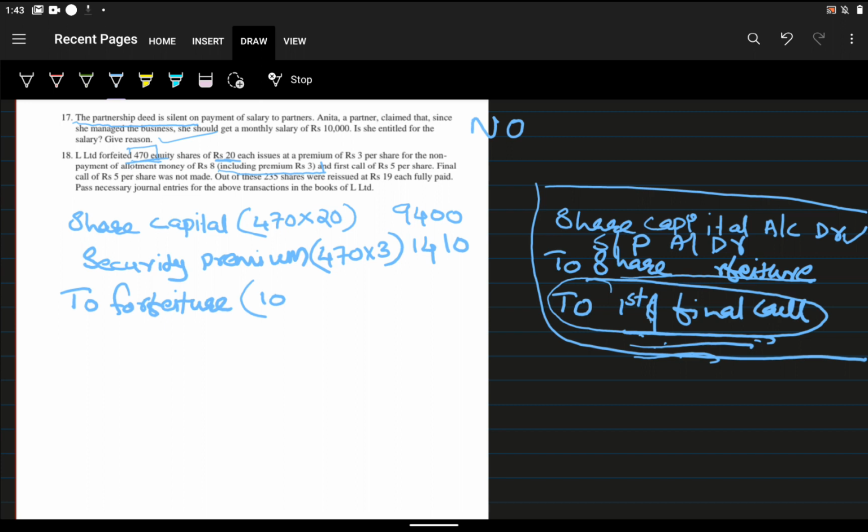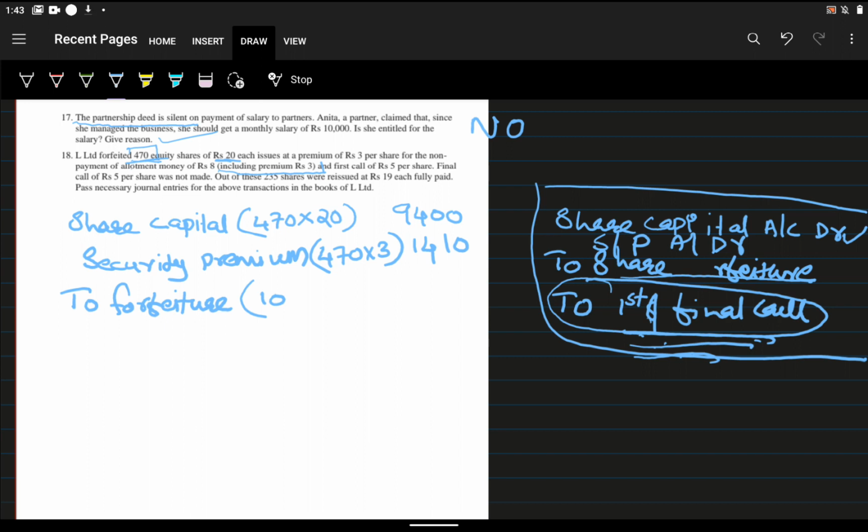So allotment money rupees 8. The total amount is 20. Okay, total amount is 20. So 5 rupees for first call, and 5 rupees for final call.